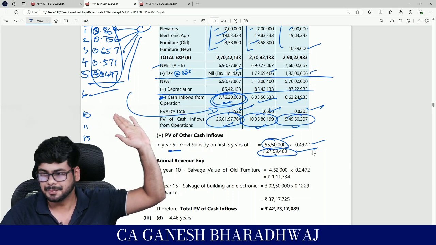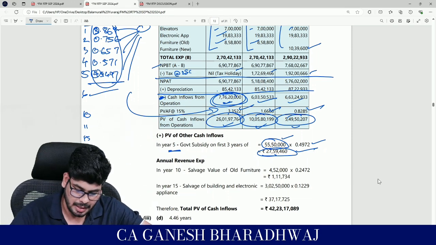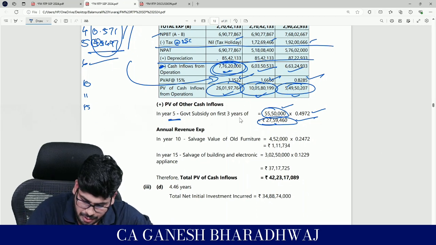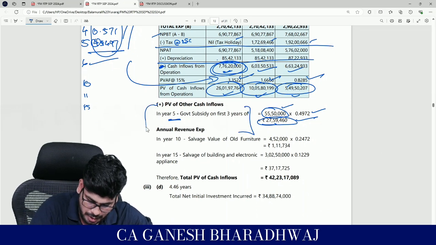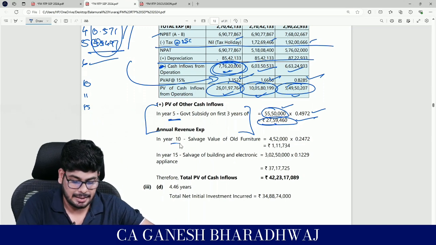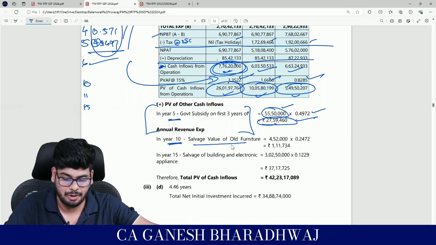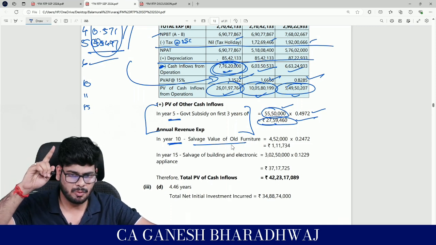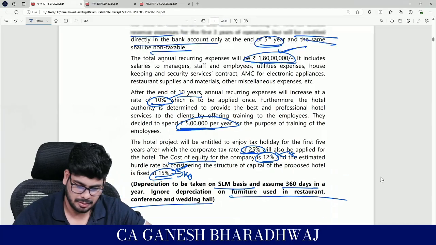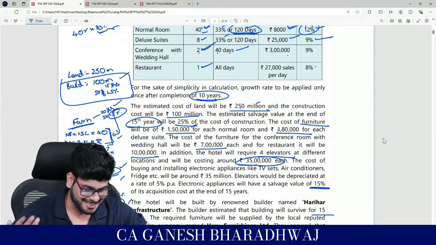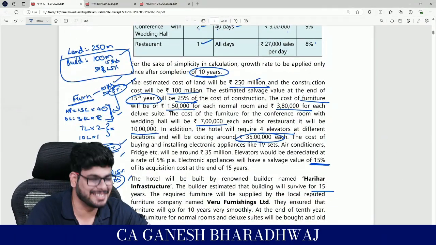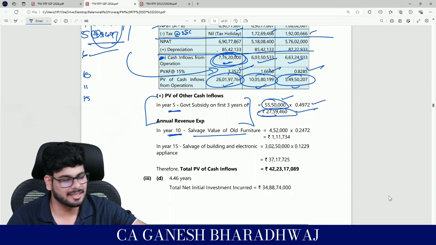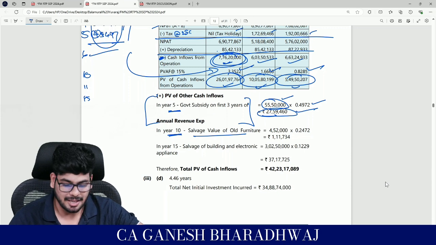Any problem here? No. Then there is one more thing mentioned here. This is actually annual revenue expenses. This is one point. Then in the 10th year, you have the salvage value, the old furniture. That 5%, what was the salvage value? 5% only, correct? So that is an inflow right now. Correct, guys? Yes. Fine.